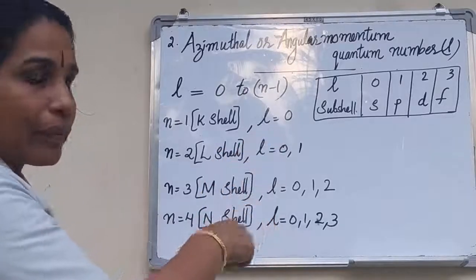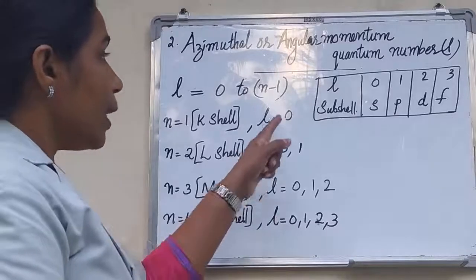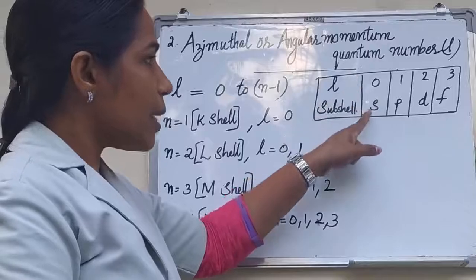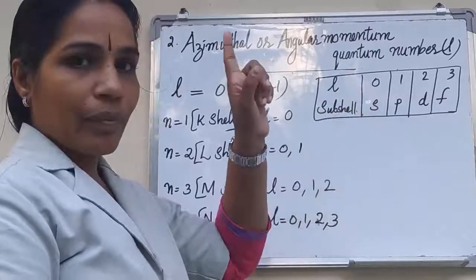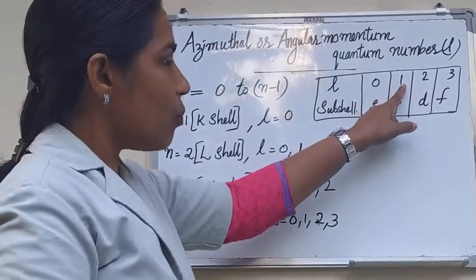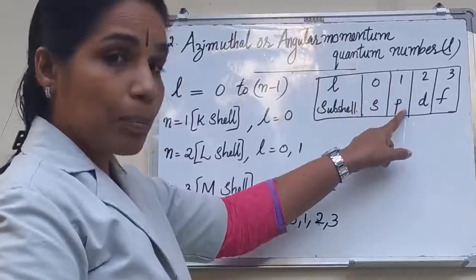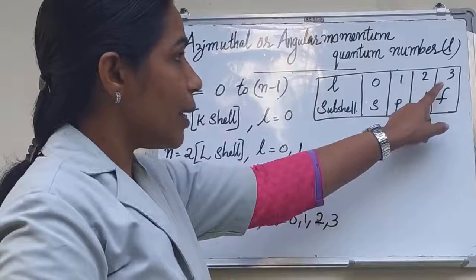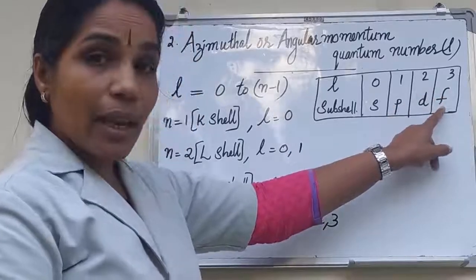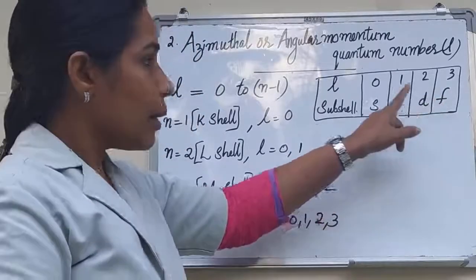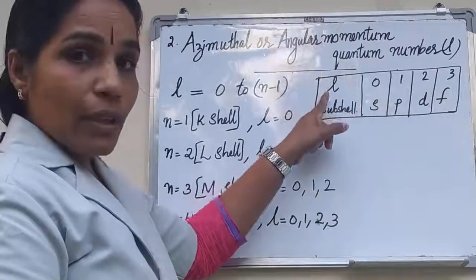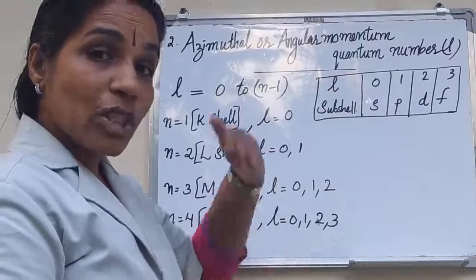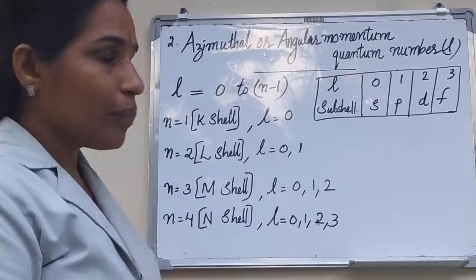Is it clear? Then, when L is equal to 0, the subshell is S. When L is equal to 1, the subshell is P. When L is equal to 2, subshell D. When L is equal to 3, subshell F. The values of L denote the subshells present in a shell.